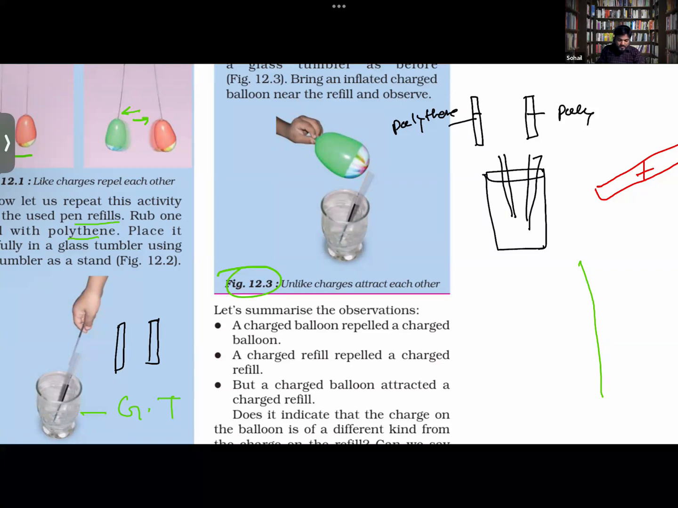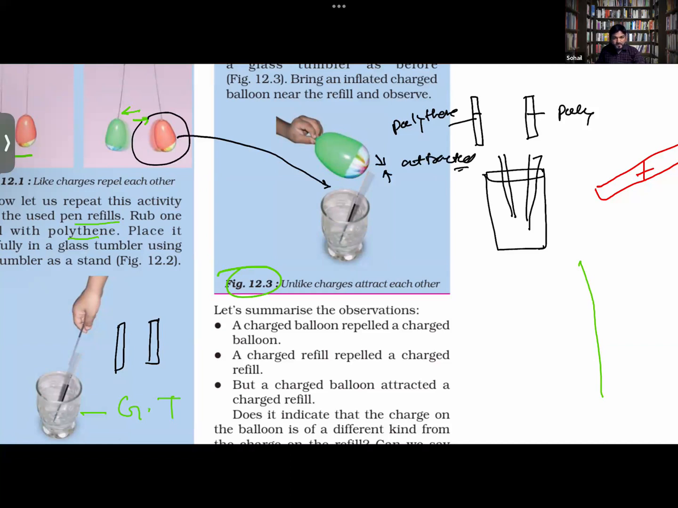But when you bring this balloon near to it, now it will be getting attracted. Why is it so? Because we have rubbed the balloon with a woolen sweater, while the pen refill with polythene. Hence, different charges have developed.